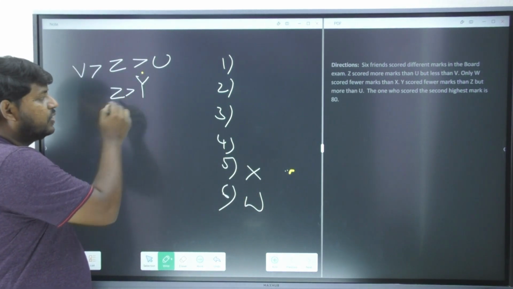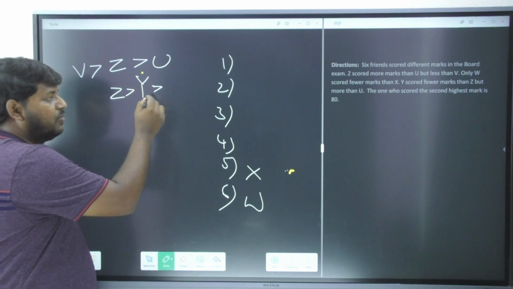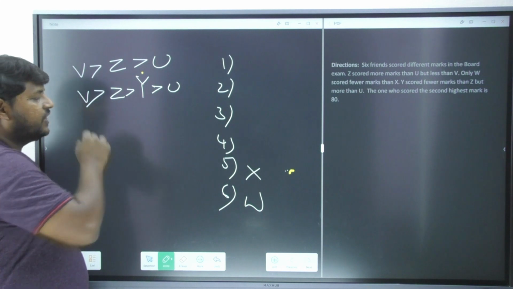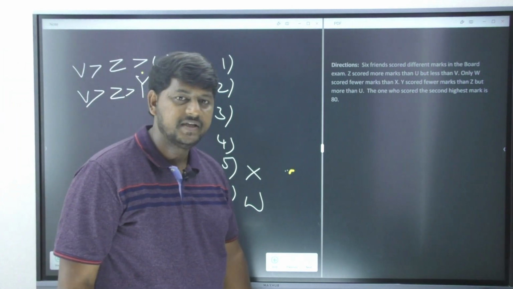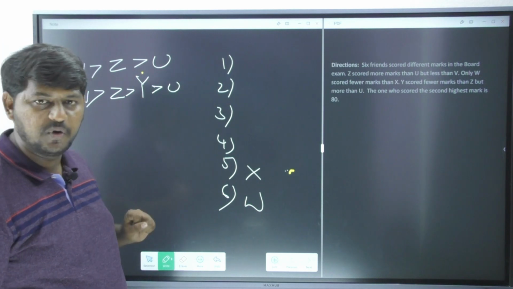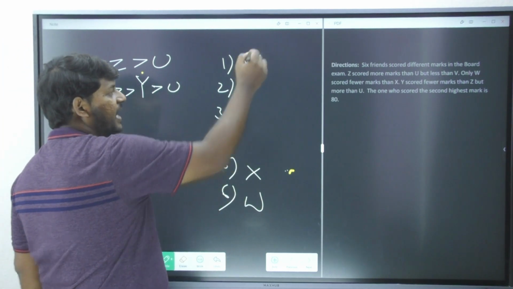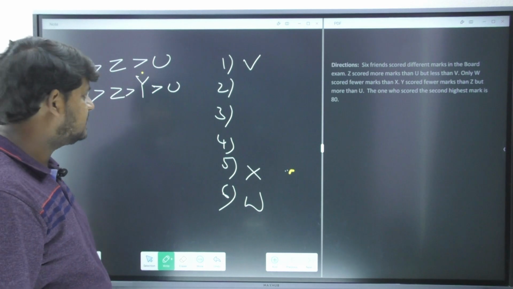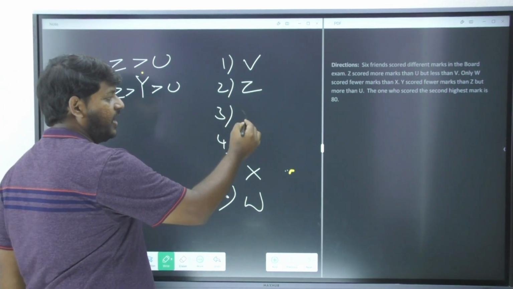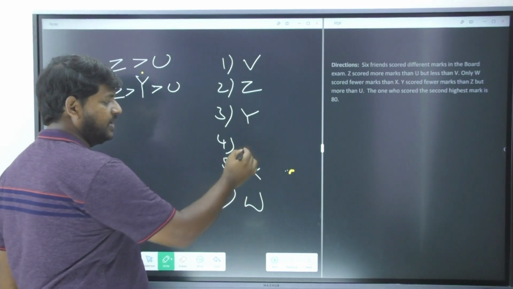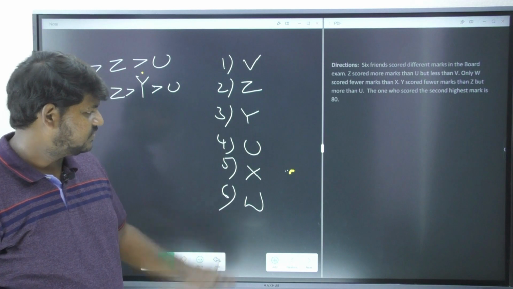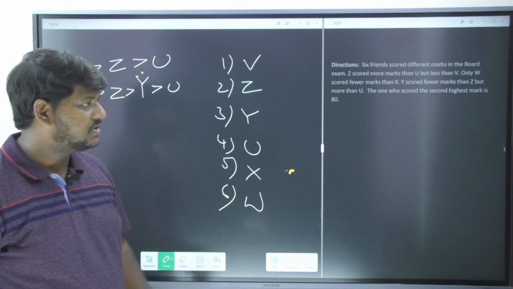Z got more than Y and Y got more than you. And it is again indicating V is greater than all the other 3 persons. So now I have to bring those people over here very clearly. I can get my answers very fast. So Z is going to take the 2nd place, Y is going to take the 3rd place, and U is going to take the 4th place. Now this is very easy. I hope you understood.